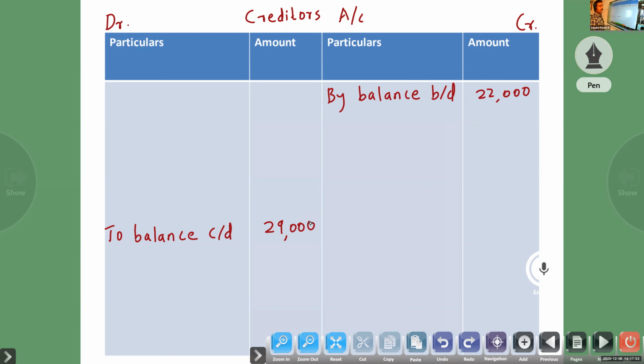Next, Atul, the transactions related to creditors from the cash book. You look at the cash book.